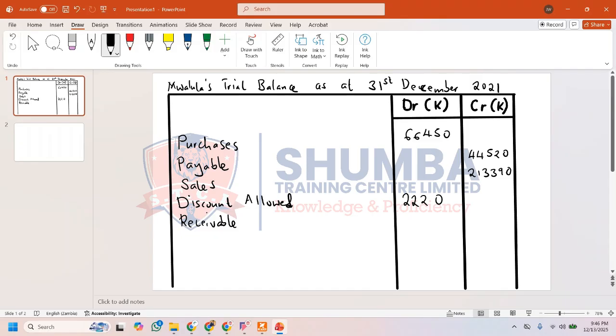Now, since a receivable is an asset, it's going to be having a debit balance. So let's put 158,550 kwacha according to the question. So this is the receivable, or the amount that we are yet to receive from our customers who bought things on credit.